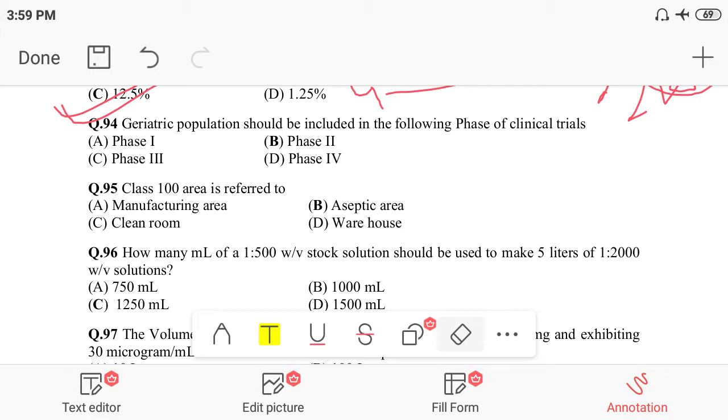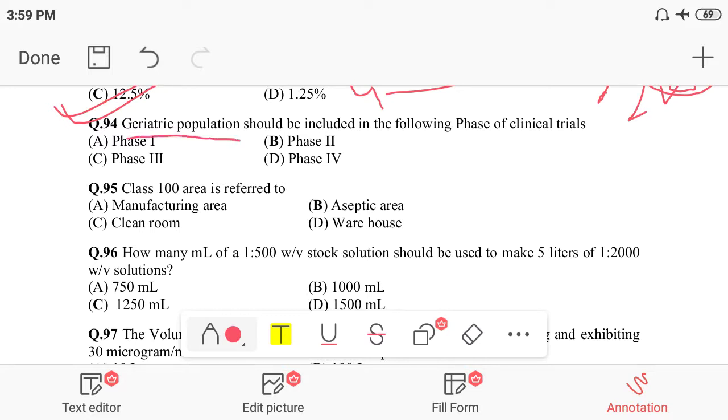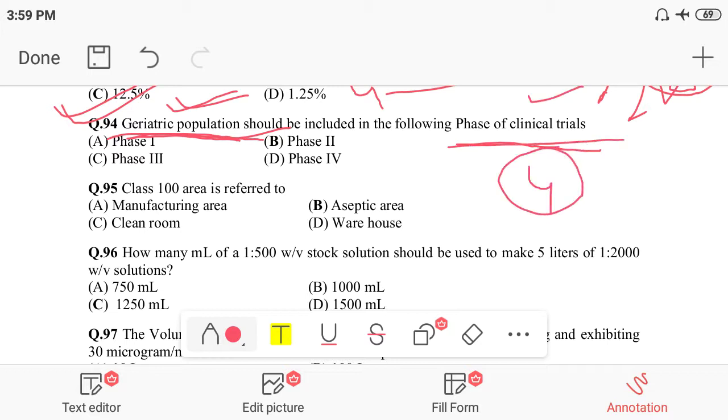Next question is question number 94. The geriatric population should be included in which phase of clinical trial? Geriatric population means old age people. In which phase of clinical trials can we use them? There are 4 phases of clinical trials. Clinical trial phase 1, option A. Clinical trial phase 2, option B. Clinical trial phase 3, option C. And option D is clinical trial phase 4.